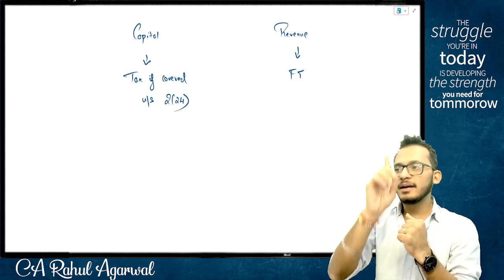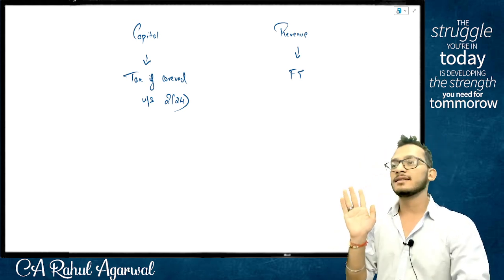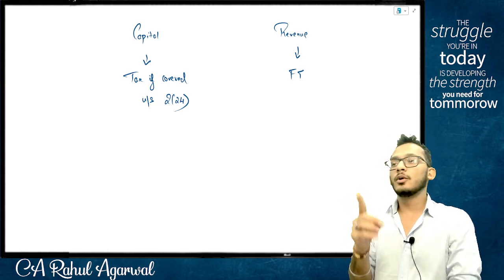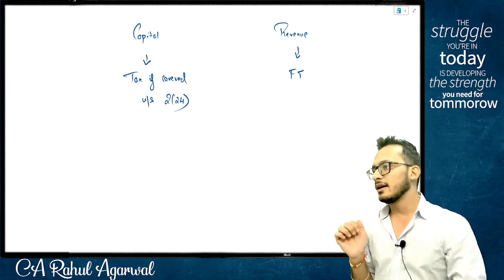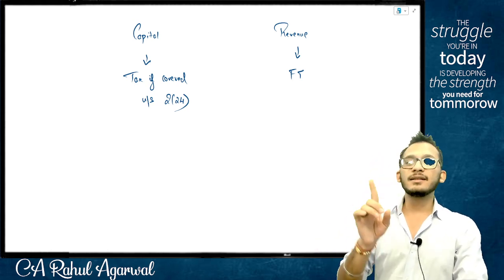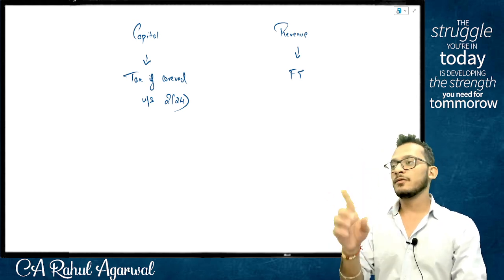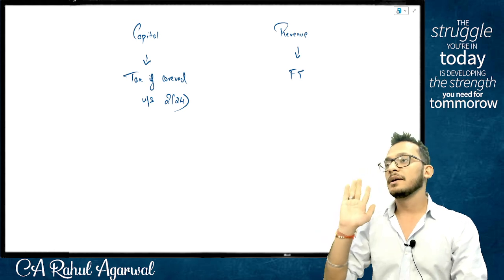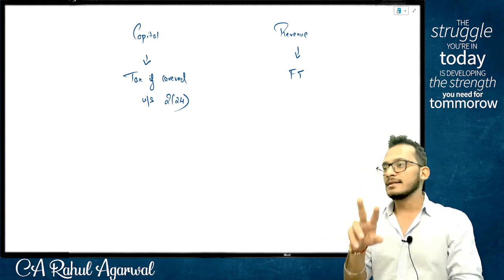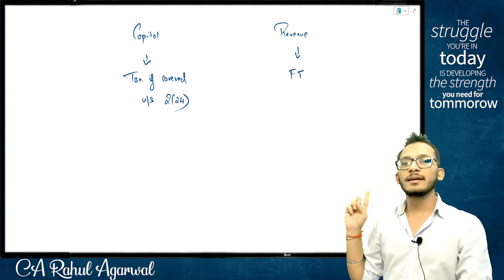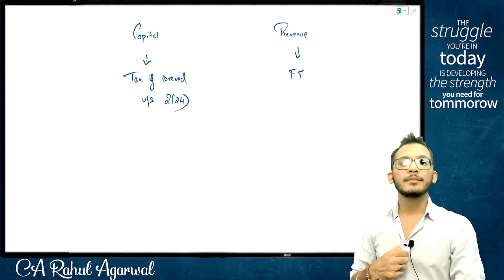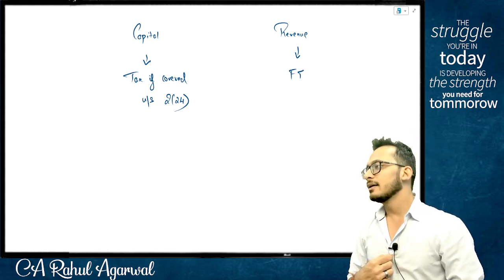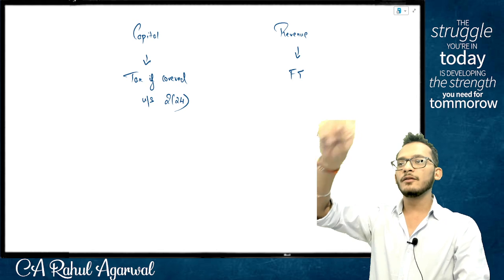But my inauguration is tomorrow, which means I need the asset tomorrow. If you don't give me the asset tomorrow, I will not be able to inaugurate my factory, in which case I will do 2 things. First of all, I will cancel the order, because anyway the factory is not going to open. Second, whatever inauguration expenses I incur, you will pay it to me as penalty. Agreed, not agreed? Yes.